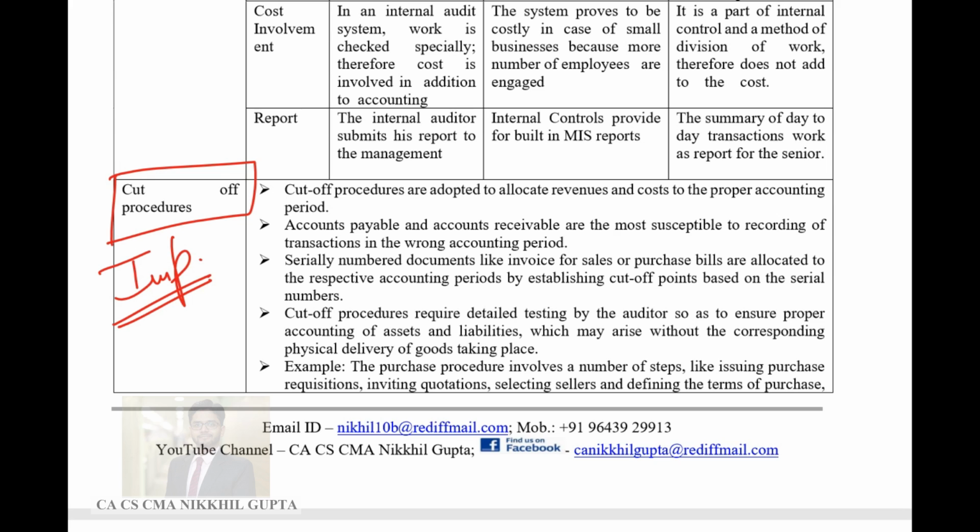Now let us understand what these cutoff procedures are. These are adopted to allocate revenues and costs to the proper accounting period. These procedures are mostly employed on accounts payable and accounts receivable, because these are most susceptible to any kind of fraud and error in the recording. So accounts payable and accounts receivable are typically categorized for using the cutoff procedure.